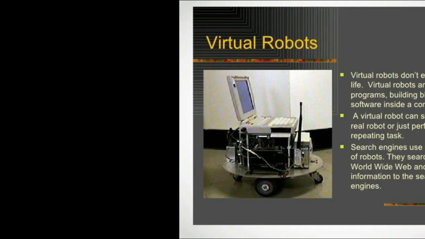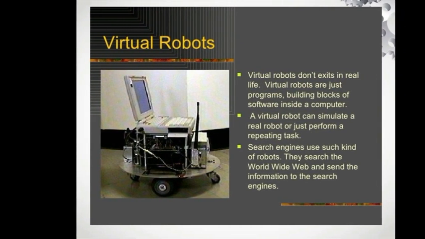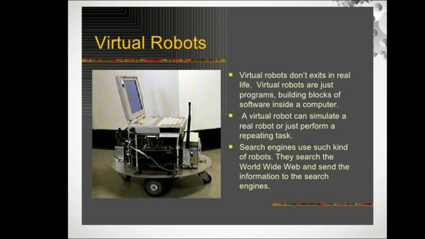And next is virtual robots. Virtual robots are nothing but they simulate a real robot, or they can do a repeated task. For example, this is used as the engine in certain machines. They can just do their own work. A very good example of a virtual robot is a computer machine which we use day to day. The CPU and all the accessories are interconnected. When we give the command, they can sense our command and perform their own task without any delays. So this kind of machine is nothing but a virtual robot.